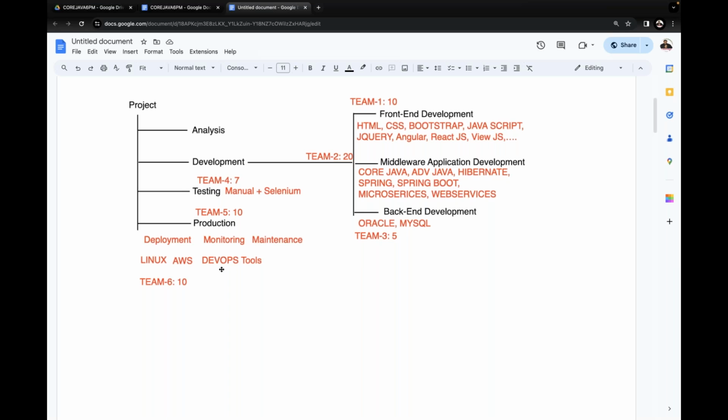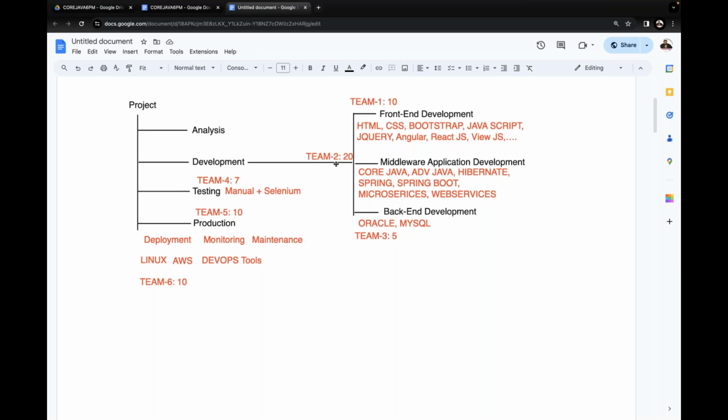Now, 10 to 15 years back, or at least 10 years back, how was development going on in the companies? What strategy were companies following to prepare applications? For every implementation, for every task, a separate team is assigned. For example, for front end development, a separate team is maintained, maybe with a volume of 10 members. Depending on the project size, the 10 members may increase, but on average, minimally, there is a 10-member team for front end development.